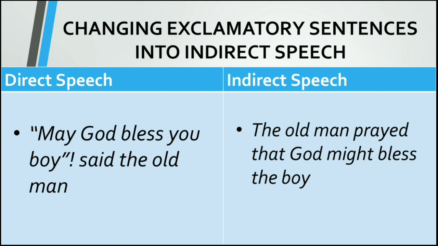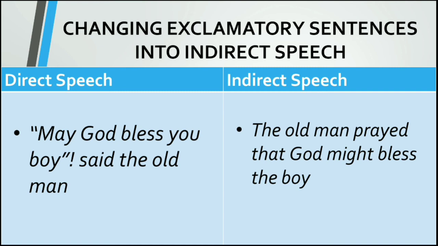The next thing we are studying is exclamatory sentences into indirect speech. In exclamatory sentences, according to the intensity, we use the reporting verb.